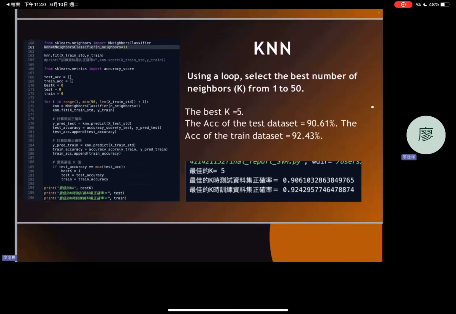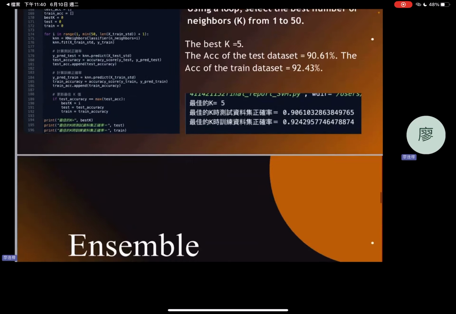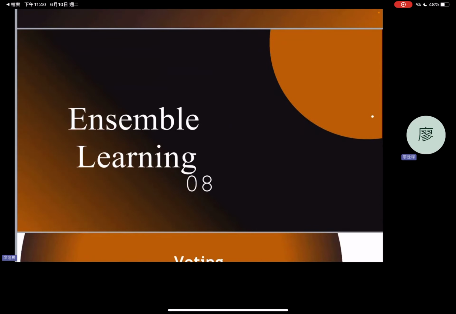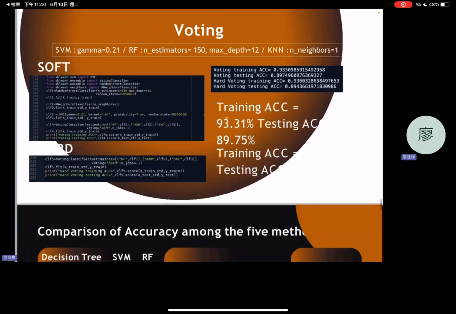When using the optimal number of neighbors, the testing accuracy is 90.61%, and the training accuracy is 92.43%. Next is ensemble learning. Using the best parameters obtained from the different models earlier, they are fit to the ensemble model. The test accuracy is 89.75% for soft voting and 89.44% for hard voting.